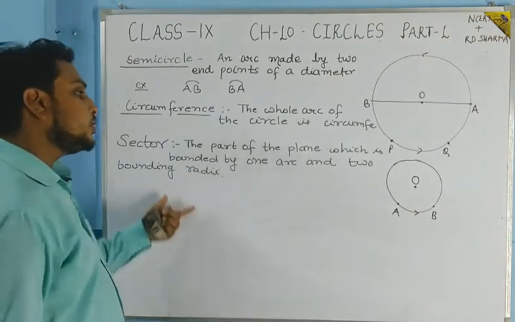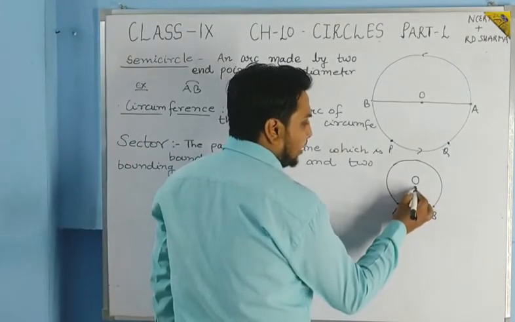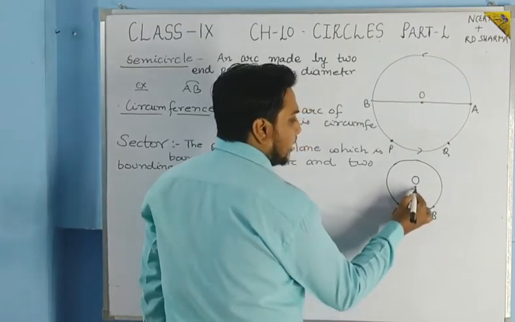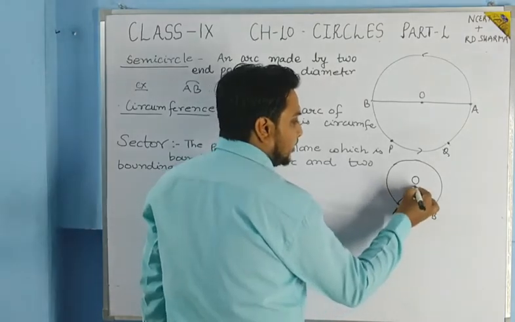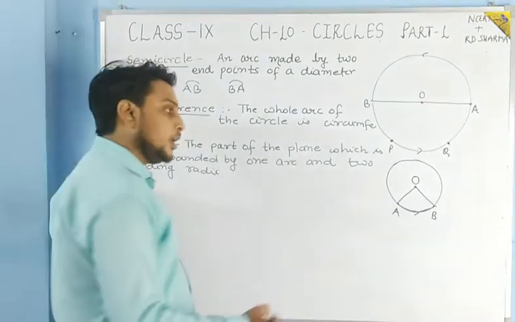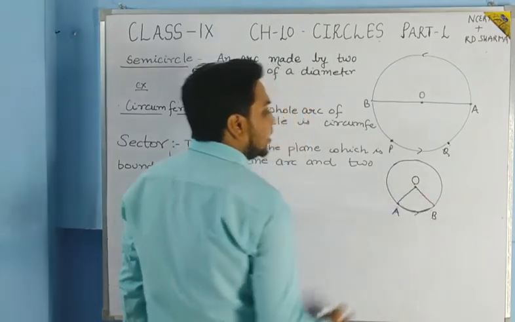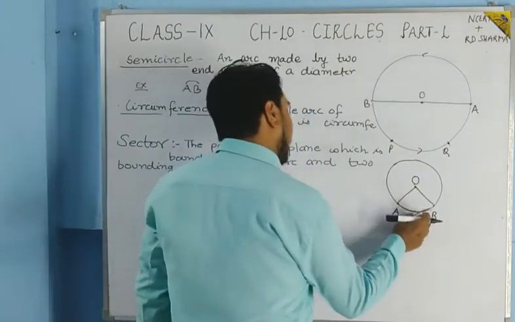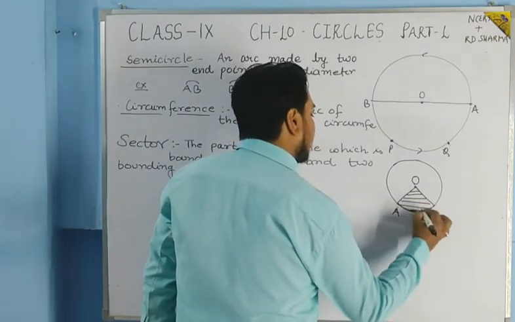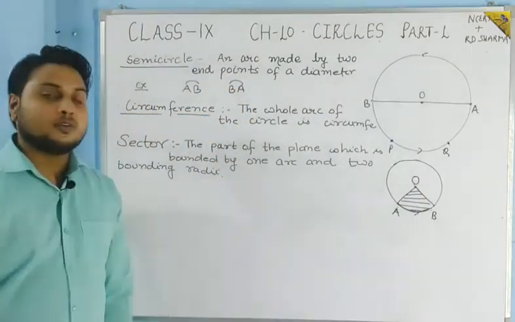Okay, this is known as what? Sector. It means the part of the plane, this is the plane, which is bounded by one arc, this is an arc, and two bounding radii. Radii is the plural of radius. So here OA is one radius and OB is the second radius. So the part of the plane which is bounded by one arc and two bounding radii is known as the sector of the circle.